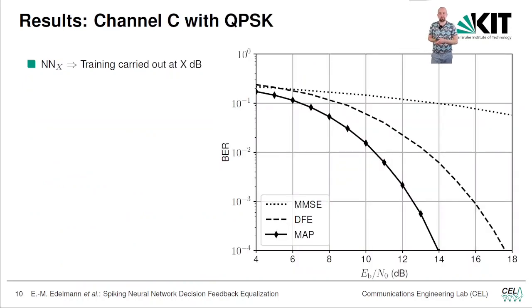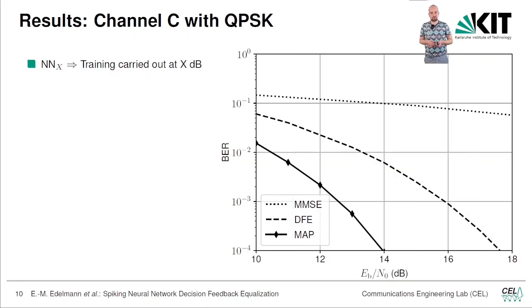So let's talk about the C channel, the hardest channel over here. As you can see, the maximum a posteriori equalizer, as the optimal equalizer, performed best. Then the DFE is the second best, and linear equalizers like the minimum mean square error perform worse.